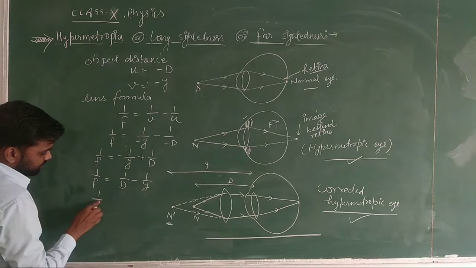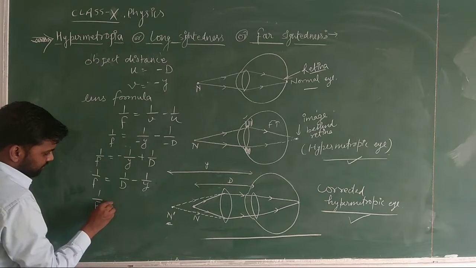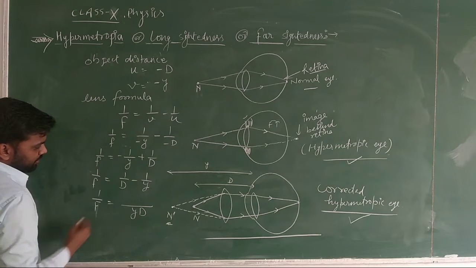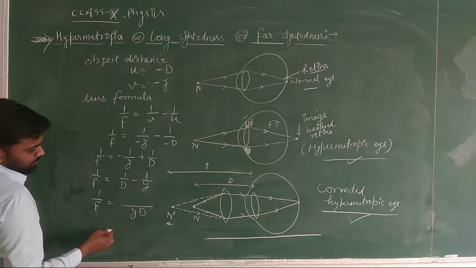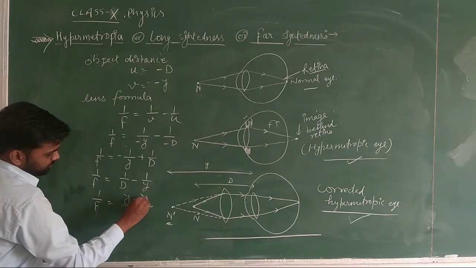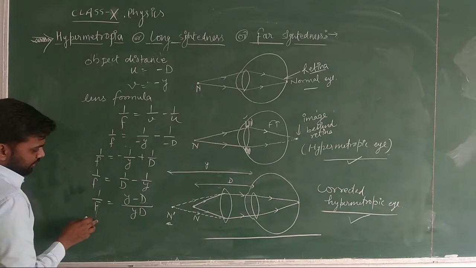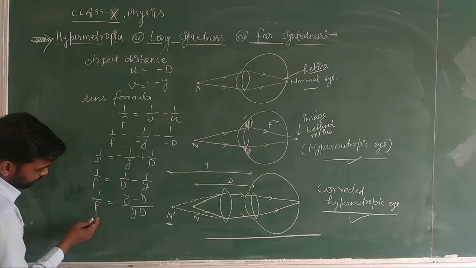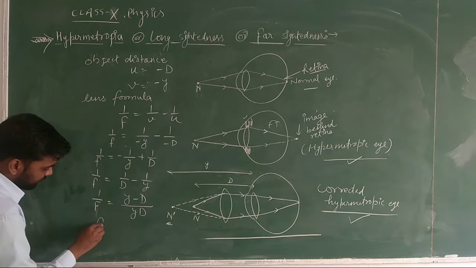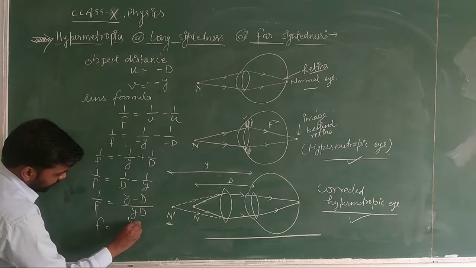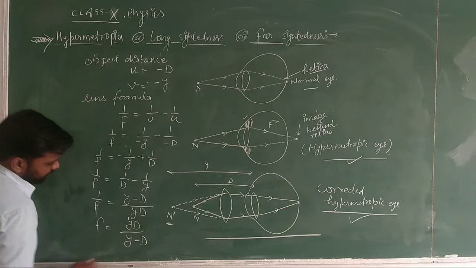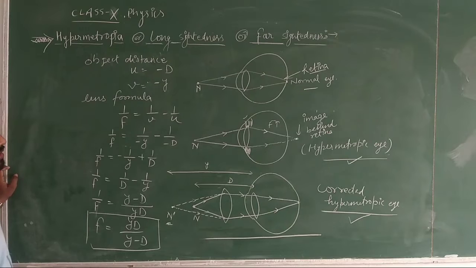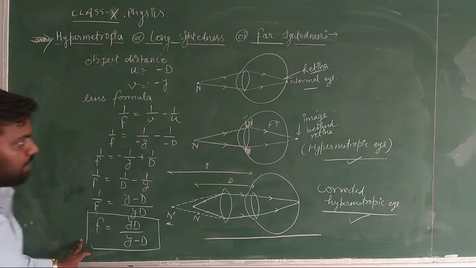We can write it as yd. Now if we are taking the LCM, definitely it will be y minus d. Currently we have solved it this much. Now if we need to find out the focal length, we will reciprocate it, and f will be yd upon y minus d. By this formula we can calculate the focal length of the lens, but here we need to find out the power of the lens.